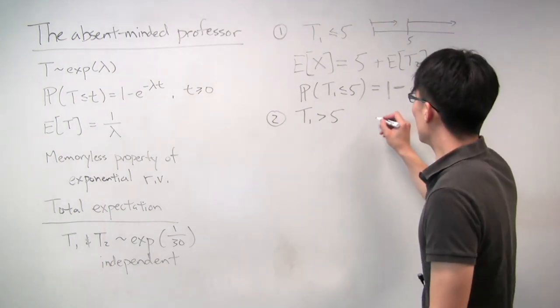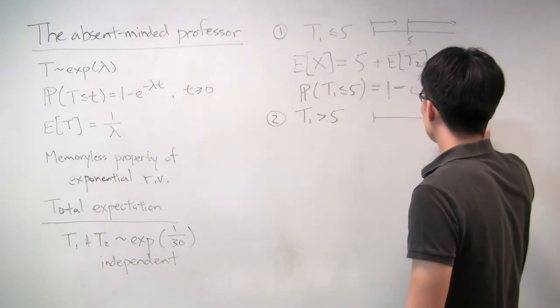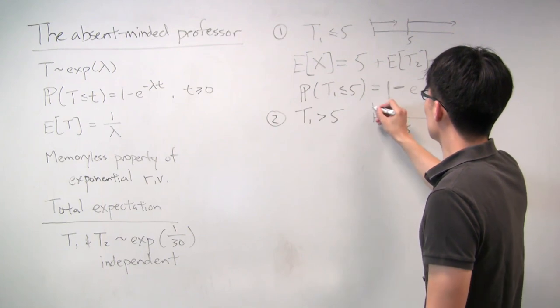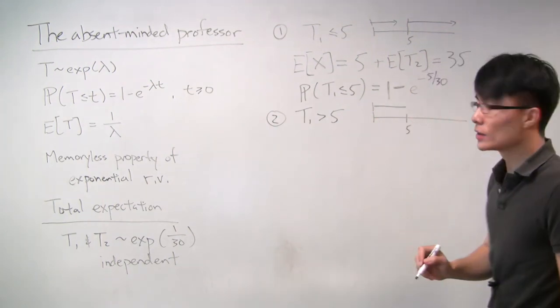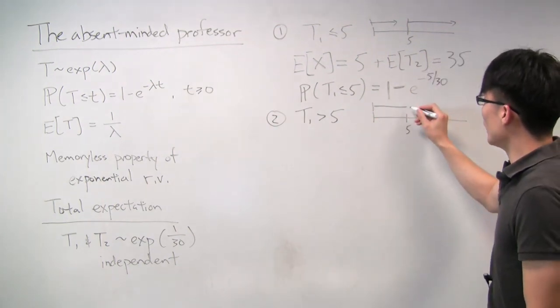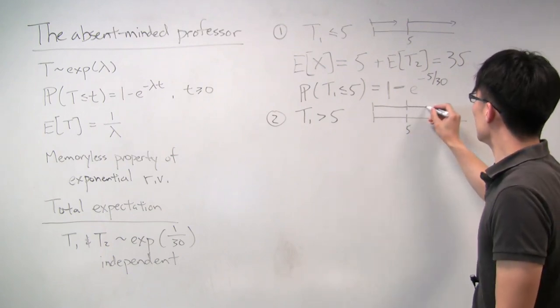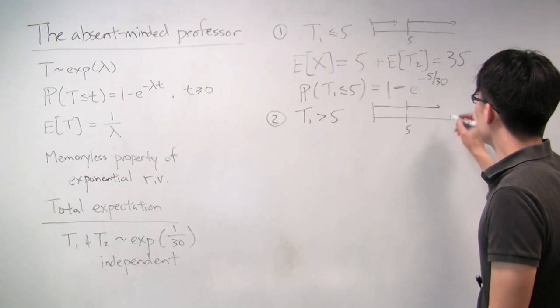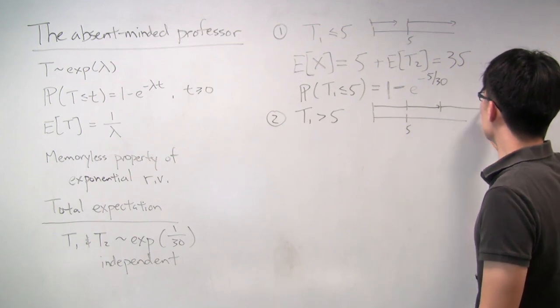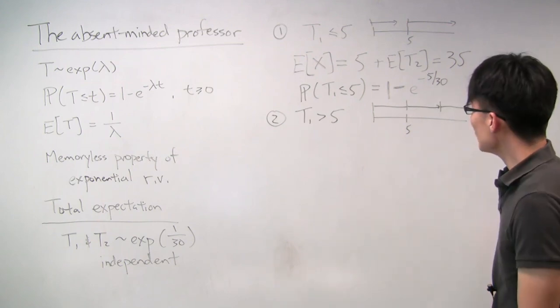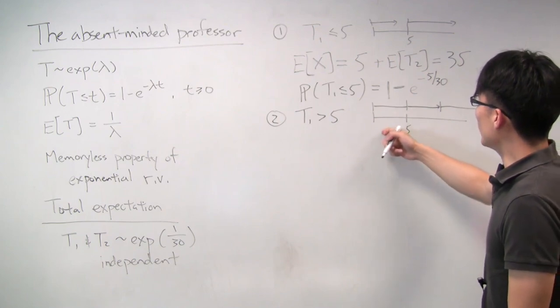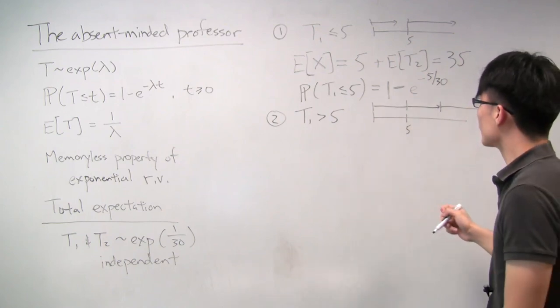Okay. So what happens in that case? Here's 5 minutes. The first student came to 5 minutes. The second student arrived, and the first student is still going, right? So he goes for some amount of time, and then whenever he finishes, the second student continues. So now the question is, what is the total amount of time in this case?